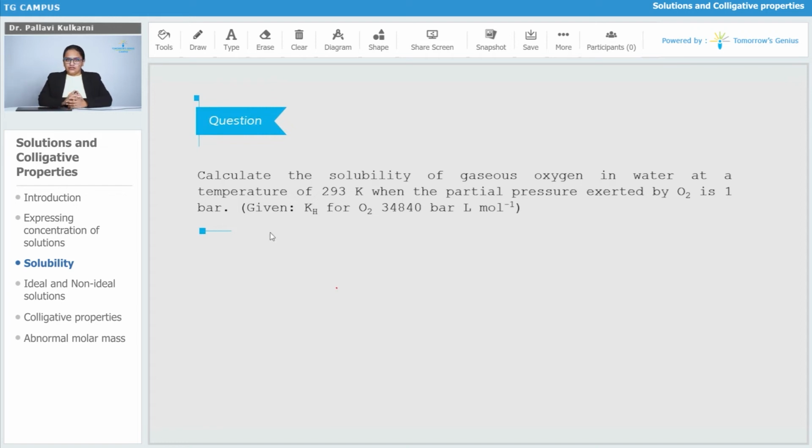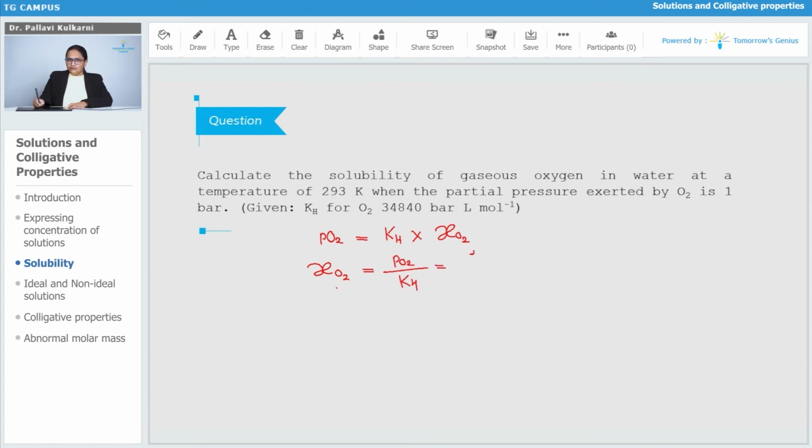So according to Henry's law, we know that the partial pressure of the gas O2 is directly proportional to the mole fraction. By putting in the proportionality constant Kh, the equation is: partial pressure of O2 equals Kh times the mole fraction of O2. Now here partial pressure is given and Kh is given, so we can find the mole fraction of oxygen gas. It will be equal to partial pressure of O2 divided by Kh.